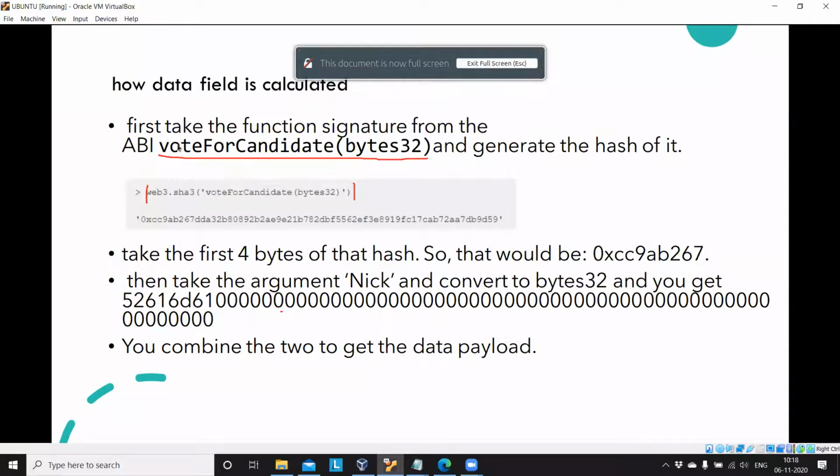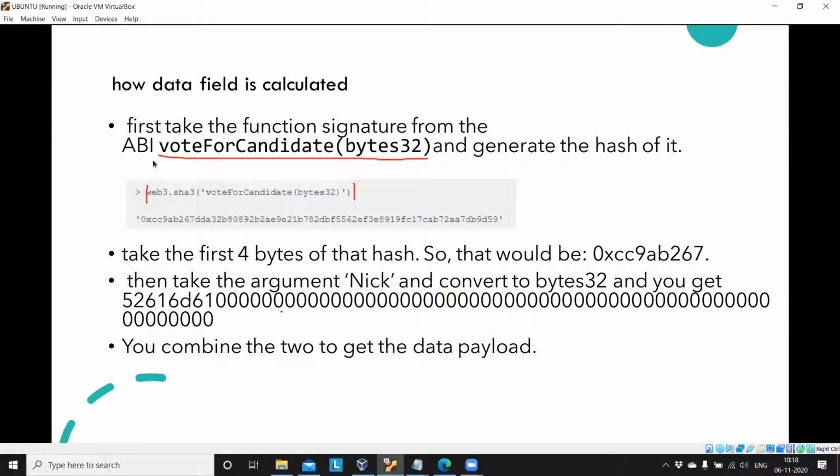So what I have done is this: voteForCandidate is a function with a data type argument. This is the function signature. Ethereum will pass this function signature to a SHA-3 algorithm, the hashing algorithm. This will return this big hash value, and you will take the first 4 bytes. First 4 bytes means 2, 4, 6, 8, up to 67. You will take this value, CC up to 267.